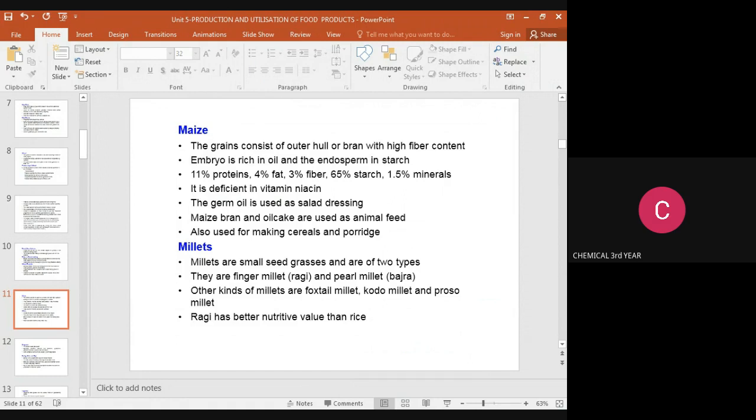Then millets. These are small seeds of grasses, and there are two main types: finger millet, that is ragi, and pearl millet, that is bajra. The other kinds of millets are foxtail millet, kodo millet, and proso millet. Ragi has better nutritive value than rice; compared to rice, ragi has the highest nutritive value.